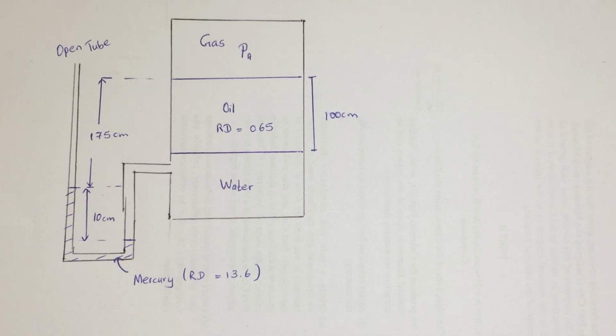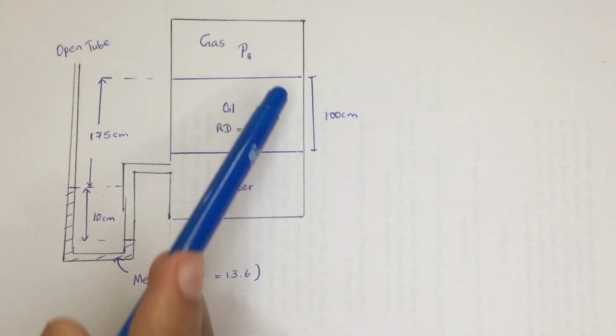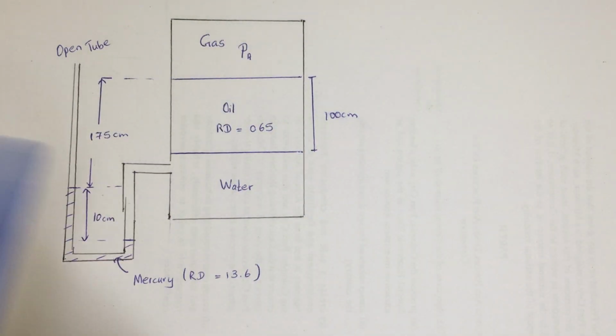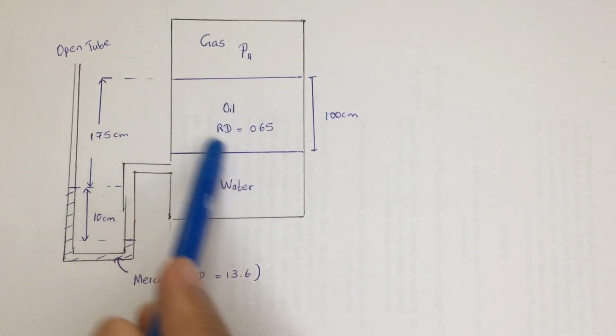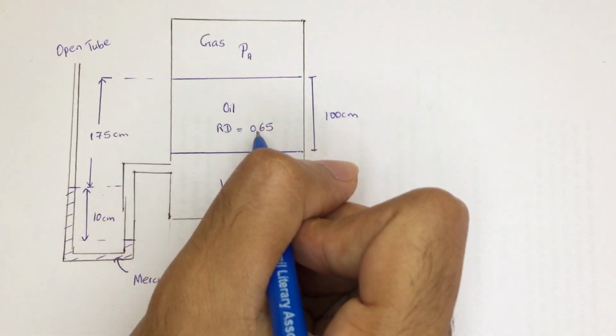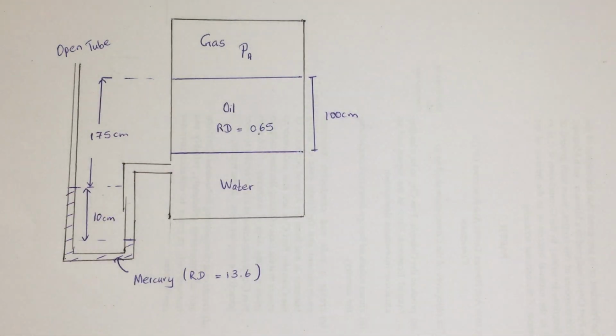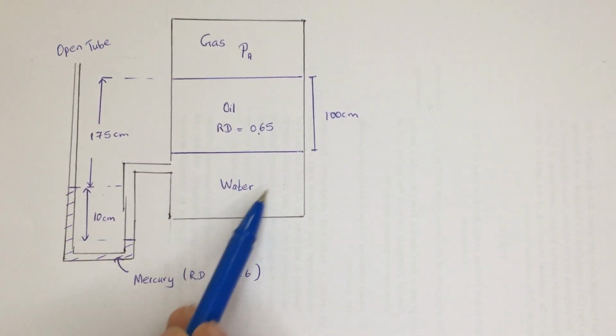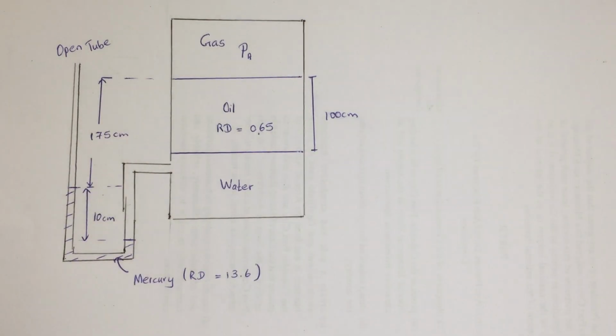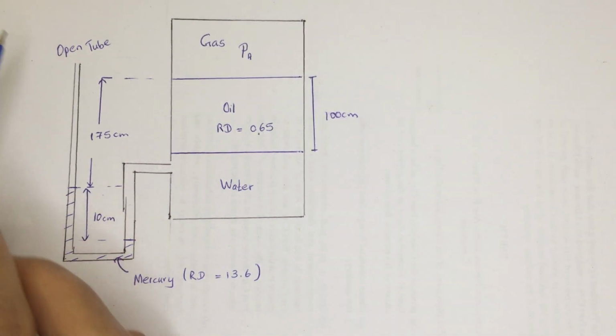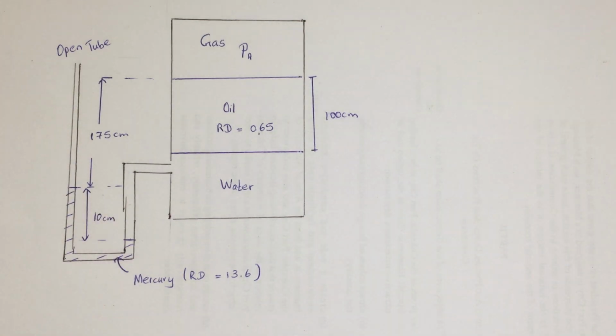So over here you can see that there is a container which has a gas of pressure PA, and there's an oil after that with a relative density of 0.65 and a height of 100 centimeter, and after that there's water in it. For measuring the pressure PA, there is a setup over here. They have connected a manometer, and the reading is a 10 centimeter height difference between these two levels of mercury. And they have told us that there is an open tube, and they have given some length and height.